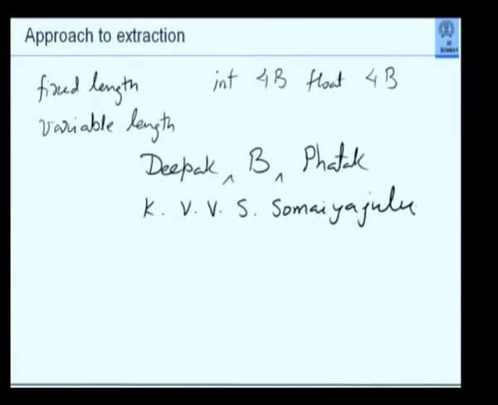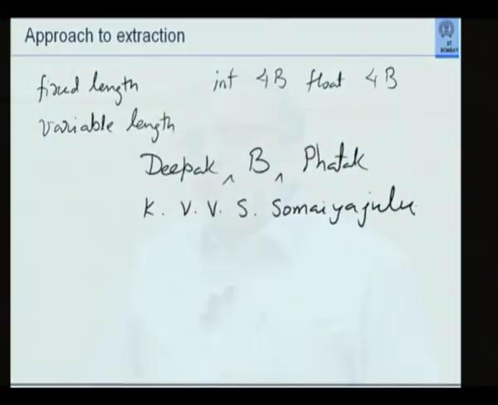There are multiple problems with character strings that we face. First of all, if this is an entity called name, I would like to have my familiar concept of first name, last name, or first name, middle name, last name. Not all societies in the world follow this dictum. This is essentially coming from a particular Western segment of the society which had first name, last name, middle name. Indian names typically do not follow this. Now, if Somayajulu was to write his full name, that would take perhaps about 70, 80 characters. And you cannot figure out which one is the first name and which one is the last name. So these are semantic problems associated with names, for example.